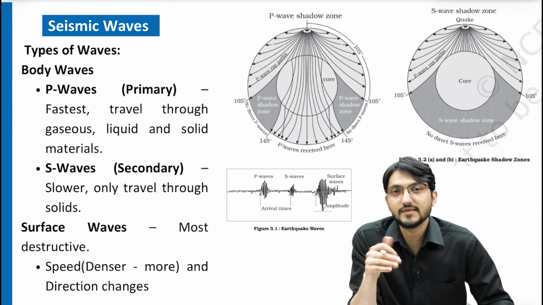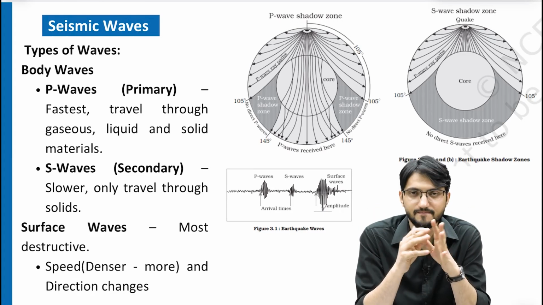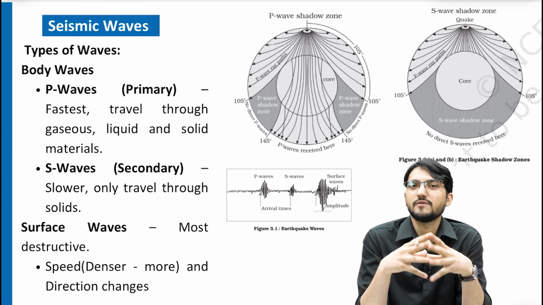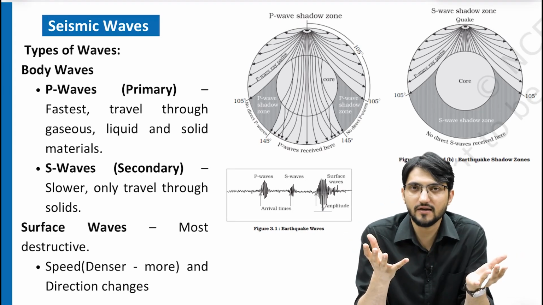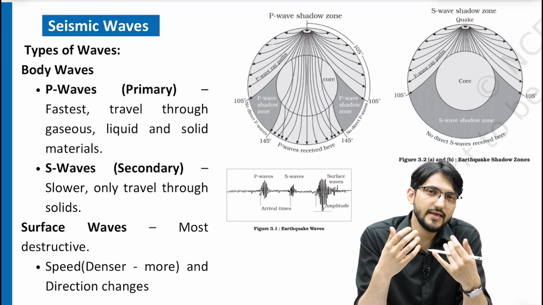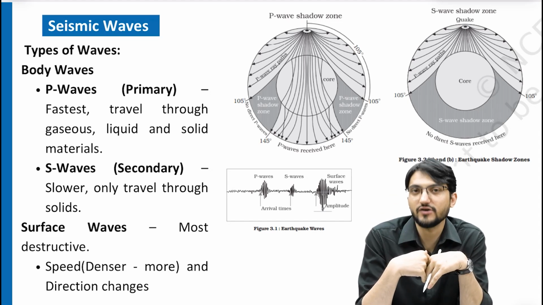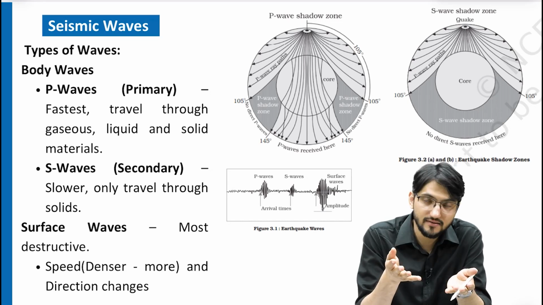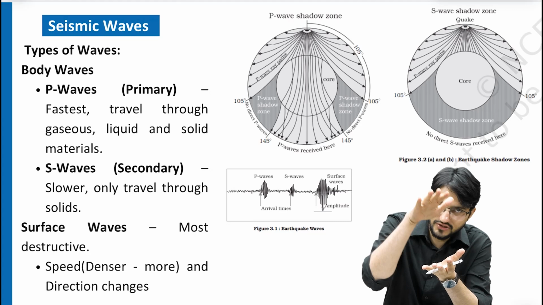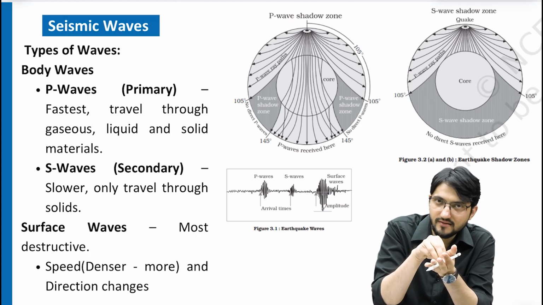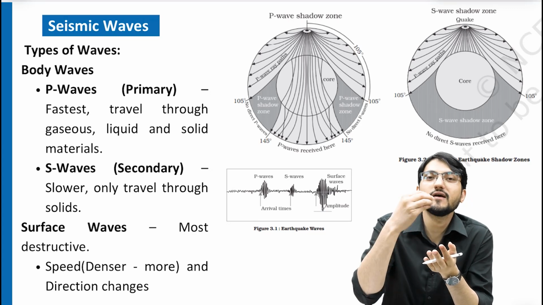Now the important part is the seismic waves. Listen here very carefully. This release of energy happens in terms of waves. Why, you will ask? How do these waves come up? Think about how we get energy from the sun. The energy from the sun arrives in terms of electromagnetic waves. That is light. Similarly, the energy of the pressure inside the earth, released in the form of an earthquake, is also released in the form of different waves.